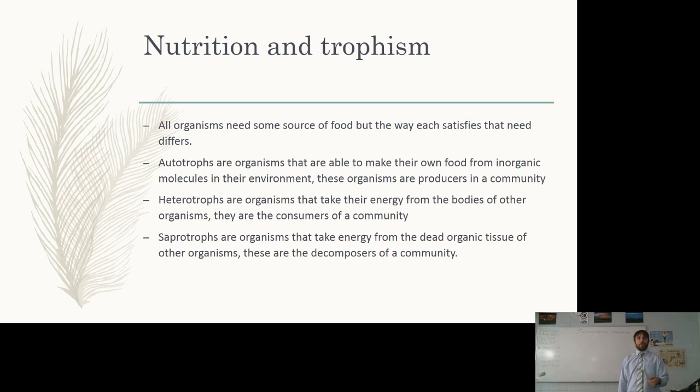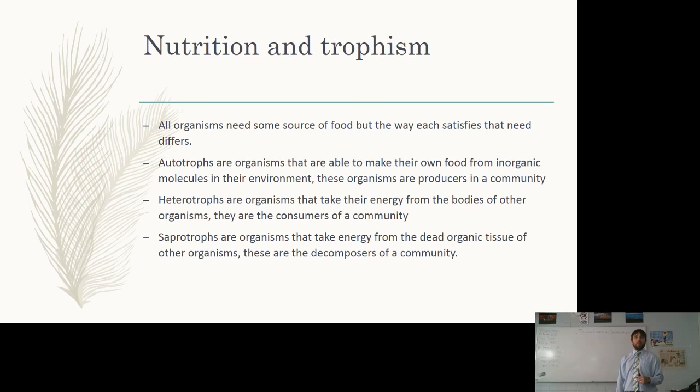Now where we're looking at nutrition and trophism, all organisms will need some source of food. However, the way that they satisfy that need differs, and it differs quite remarkably. Autotrophs are organisms that are able to make their own food from inorganic molecules. Now, an inorganic molecule is any molecule that doesn't contain both carbon and hydrogen. So autotrophs are able to take these molecules from their environment and convert them into organic molecules. We're most interested in autotrophs' ability to convert carbon dioxide into glucose.